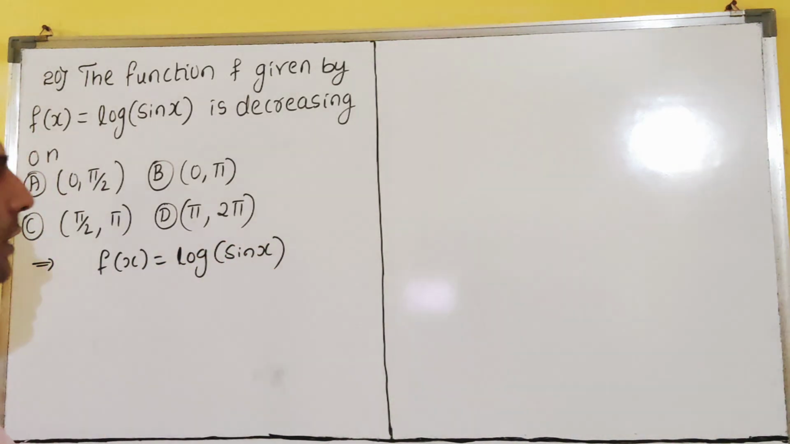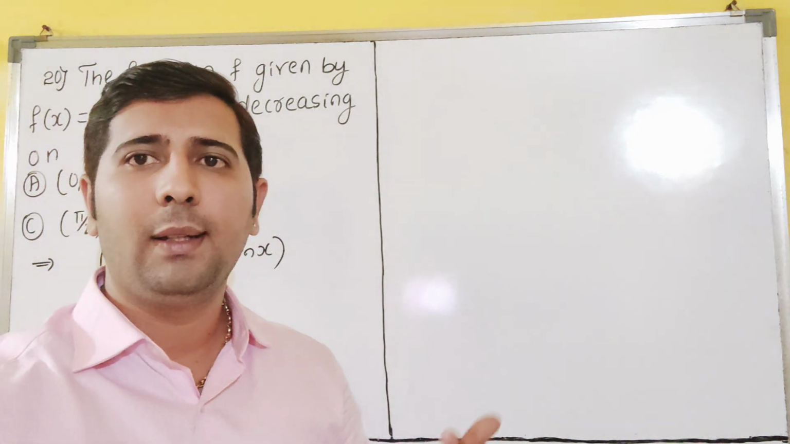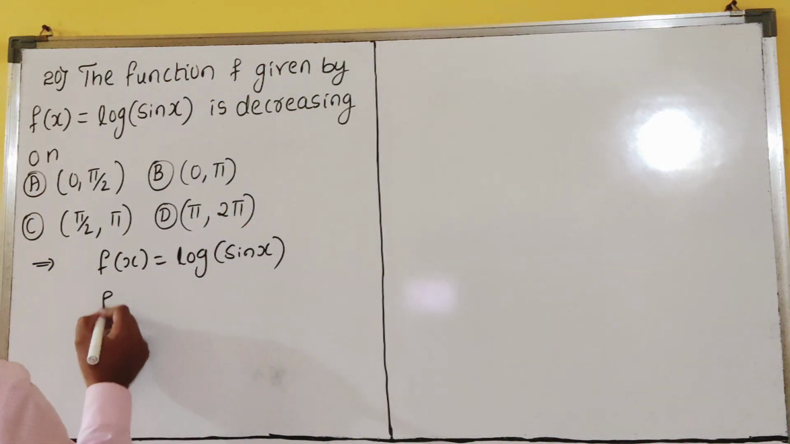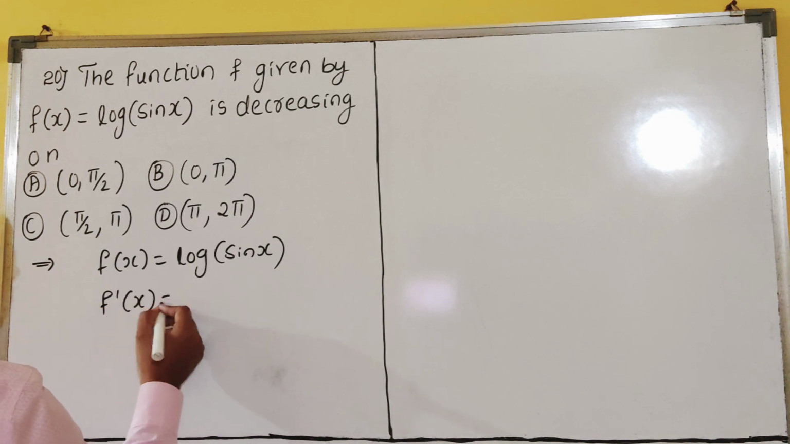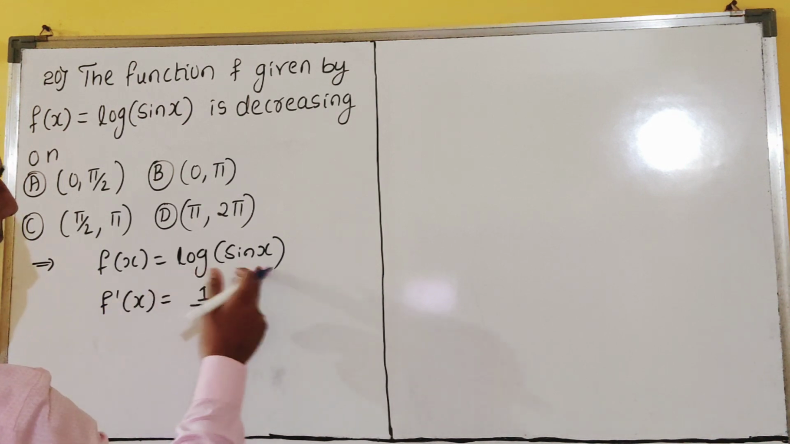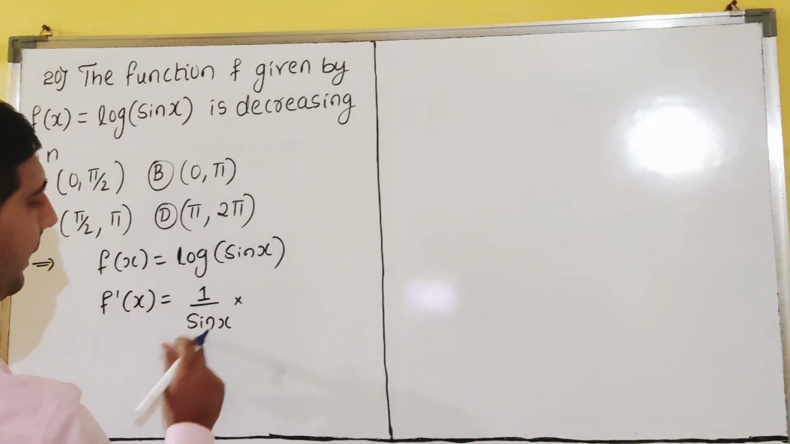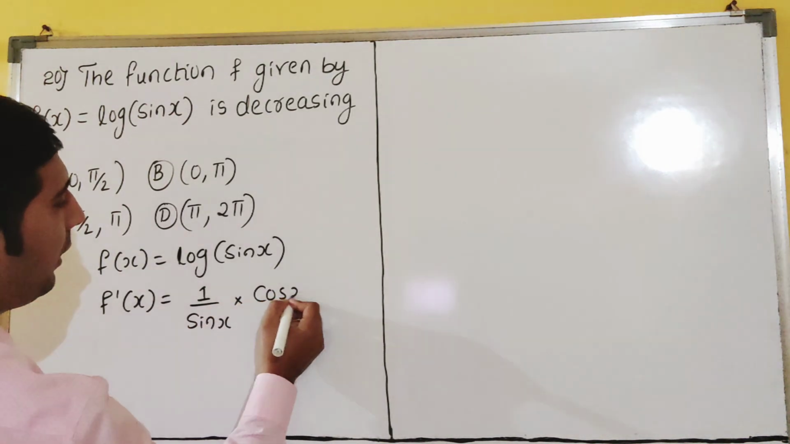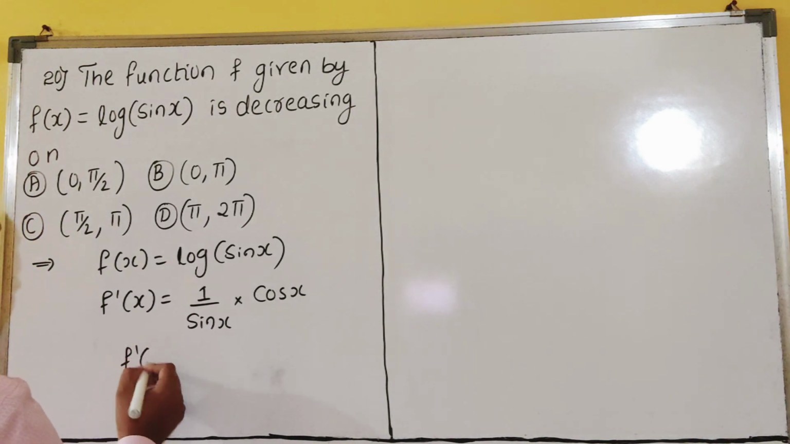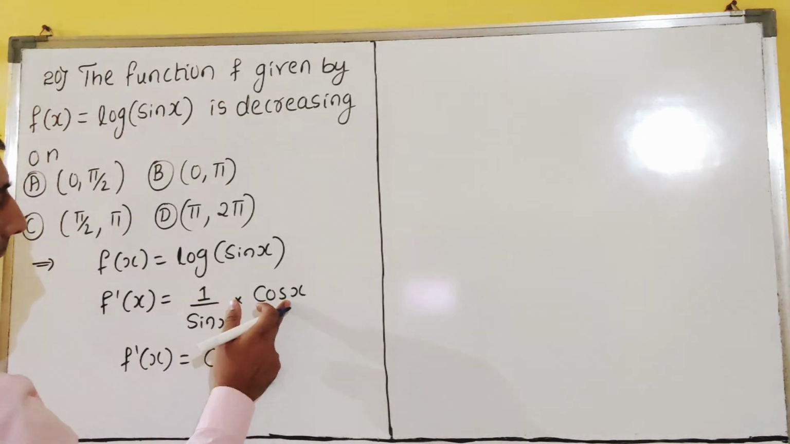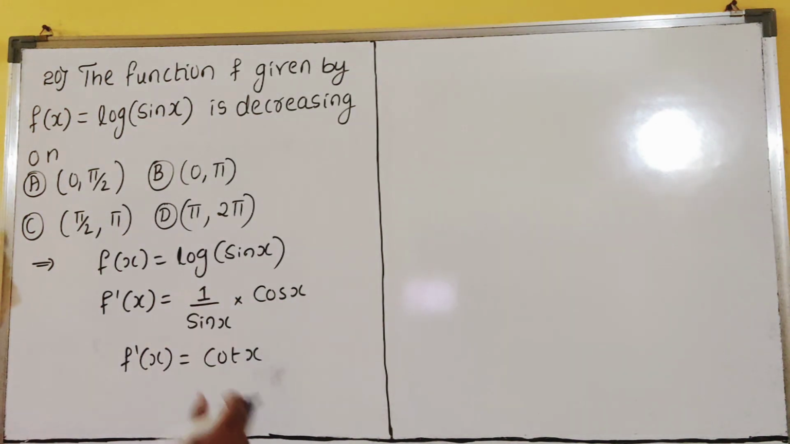Same to same question as just now we have discussed, but not exactly the same. There it is increasing, here it is decreasing. That much only. Take the derivative: f dash of x is what? I will not explain much more. Log x derivative is 1 by x, but this is not x, so the derivative of sin x is cos x. Now cos by sin is cot x, dear students. 1 into cos x is cos x, and cos x by sin x is cot x.